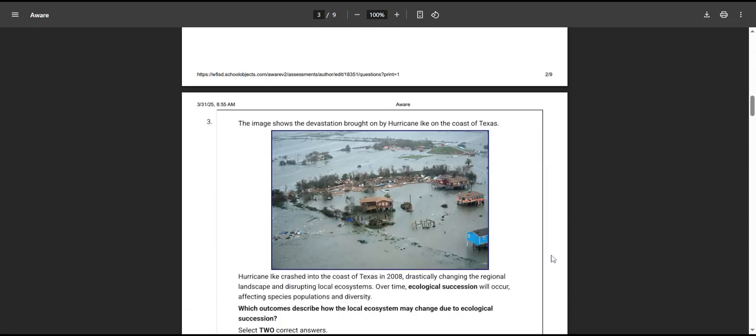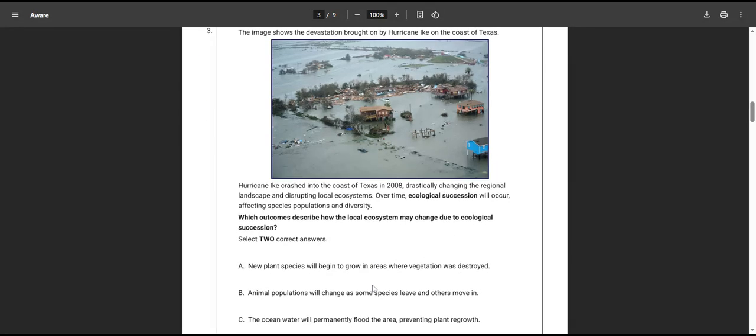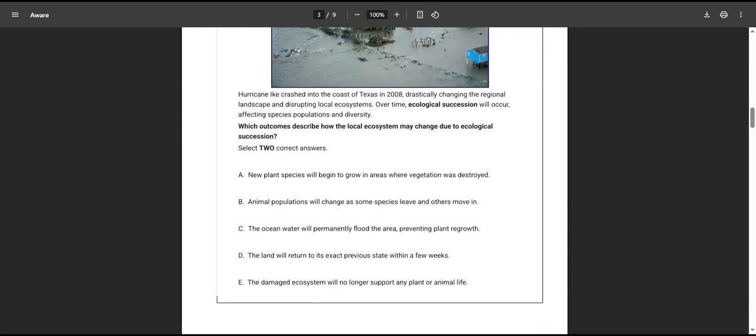Okay, question number 3. The image shows devastation brought on by Hurricane Ike on the coast of Texas. If you notice, there's like debris in the picture. Houses are flooded. Some of them are okay, but those aren't. They're in pieces. Hurricane Ike crashed into the coast of Texas in 2008, drastically changing the regional landscape and disrupting local ecosystems. Over time, ecological succession will occur, affecting species, populations, and diversity. Which outcomes describe how the local ecosystem may change due to ecological succession? Select 2 correct answers. A, new plant species will begin to grow in areas where vegetation was destroyed.